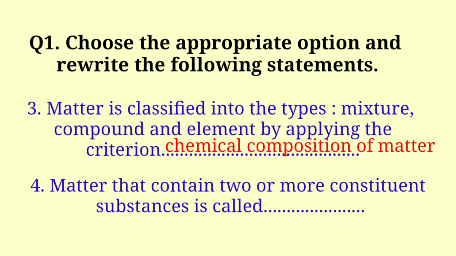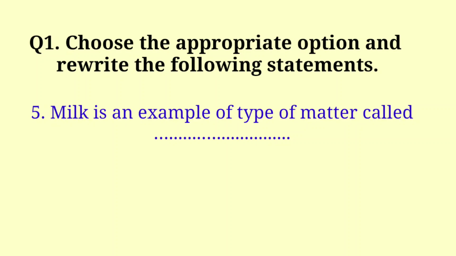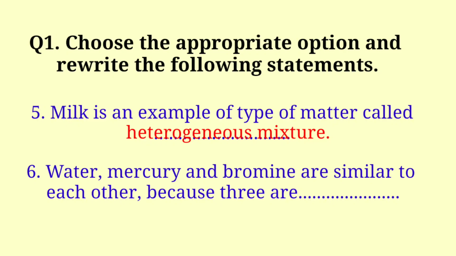4. Matter that contains two or more constituent substances is called mixture. 5. Milk is an example of type of matter called heterogeneous mixture. 6.